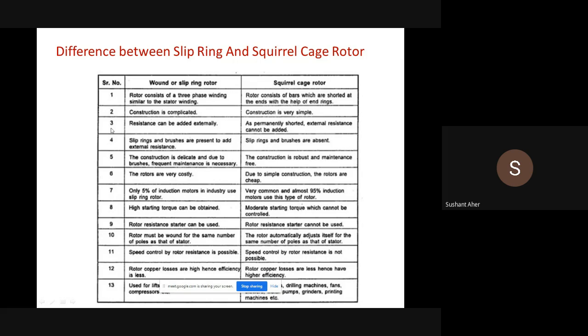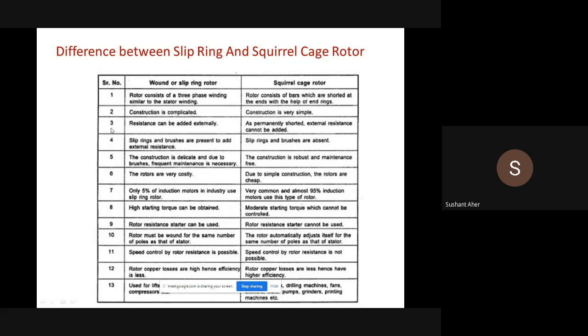Then, due to three-phase winding and access slip rings, the rotor of the slip ring type induction motor is very costly. But due to simple construction, the squirrel cage rotor is very cheap. Then point of applications or the popularity. In industry, near about 4 to 5% of induction motors are of the slip ring induction motor type, but 80 to 90% of applications are of the squirrel cage type rotor. That means the most popular rotor is of the squirrel cage type.